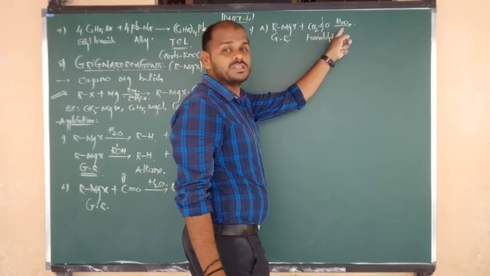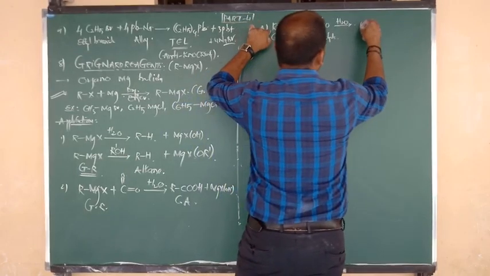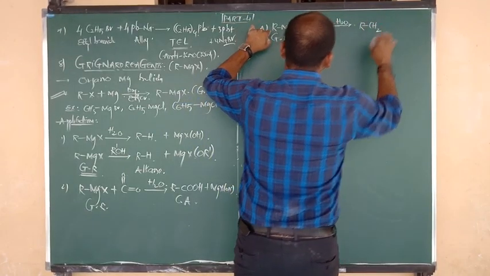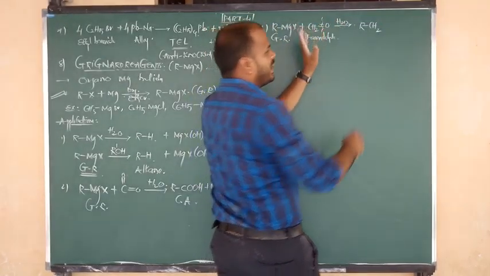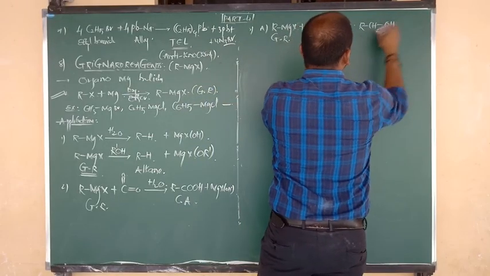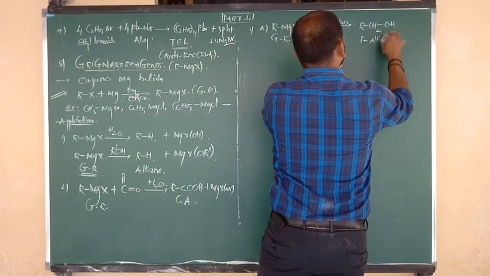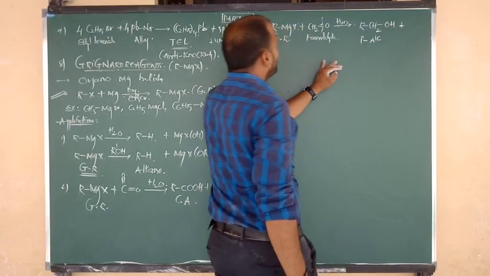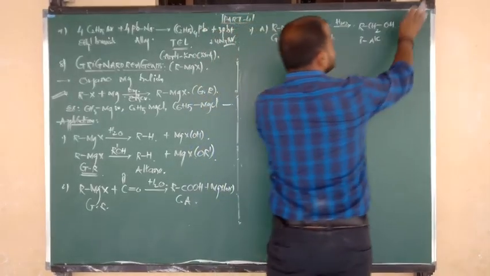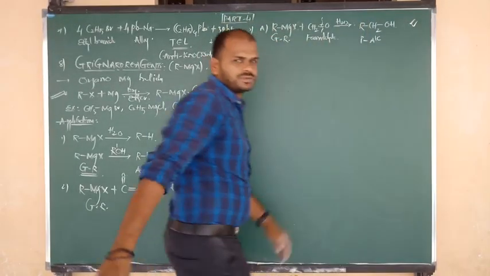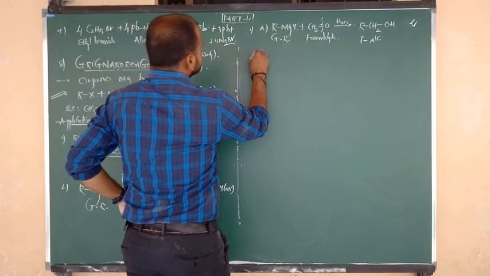CH2 accepts the OH group from the water molecule. So R connected to CH2, and CH2 will accept the OH upon hydrolysis. So this product is nothing but what, beta? Primary alcohol. And the byproduct is again the same thing, MgXOH. That is your byproduct.